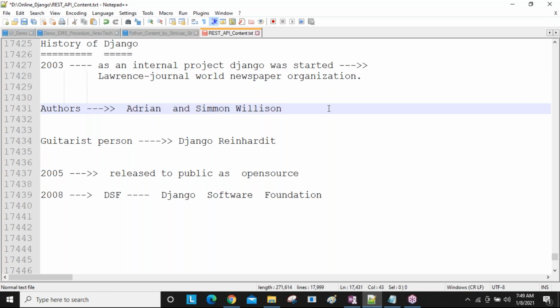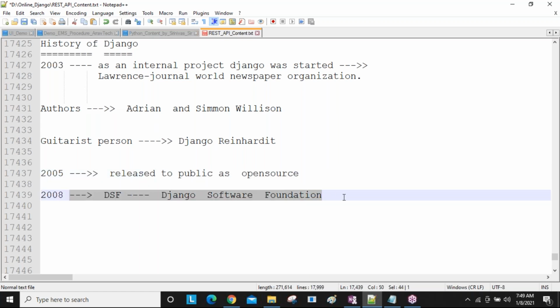The framework name is Django because the authors named it after a famous guitarist, Django Reinhardt. They released it to the public in 2005 as free open source, and in 2008 they started the organization named Django Software Foundation.